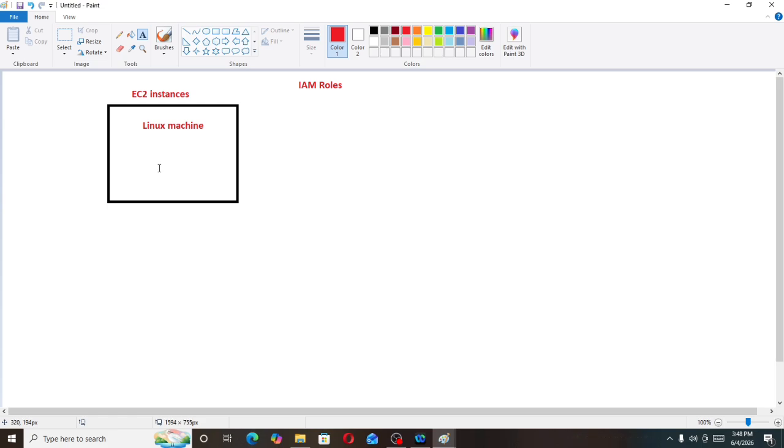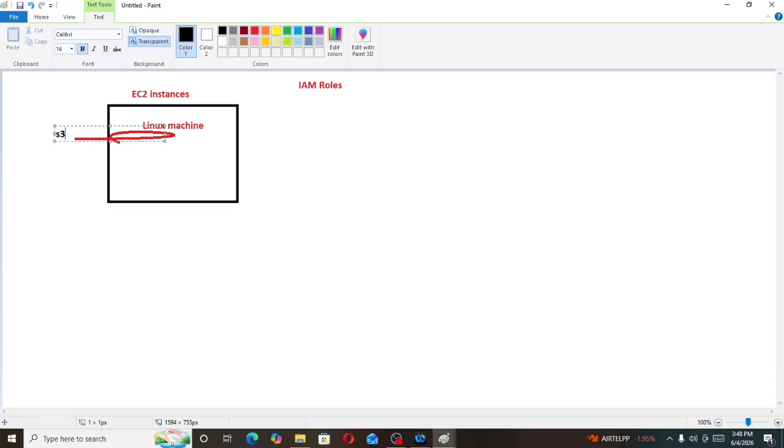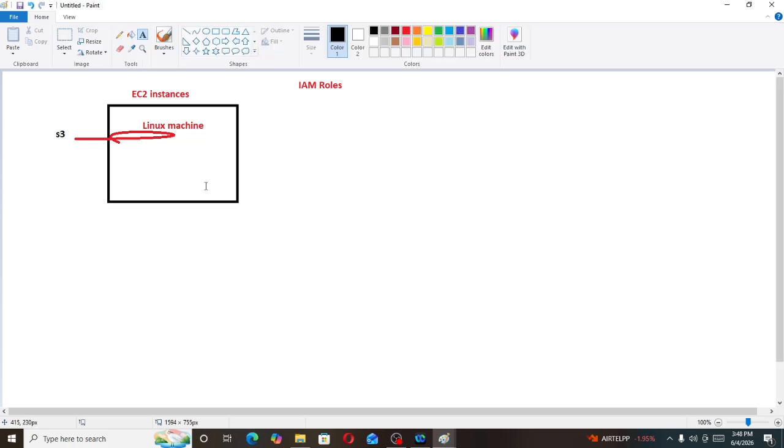Now, how can I configure this Linux machine, or how can I access it? From this Linux machine, I want to access an S3 bucket. We have one EC2 instance, with a Linux machine installed, and from it I want to access the S3 bucket. Now we will understand the possible ways that I can access this S3 bucket using this Linux machine.